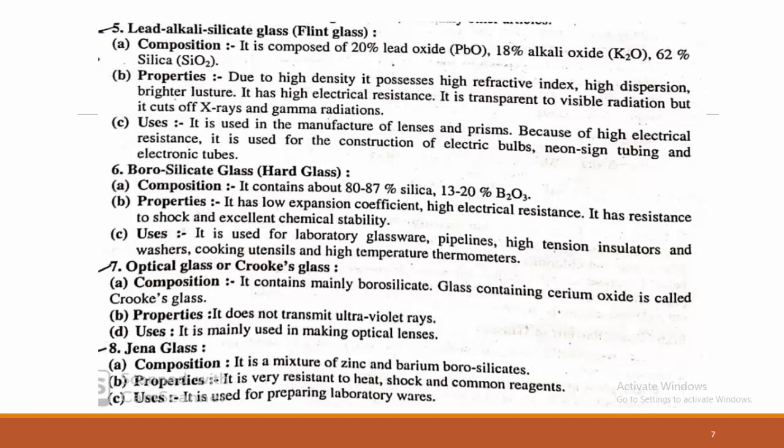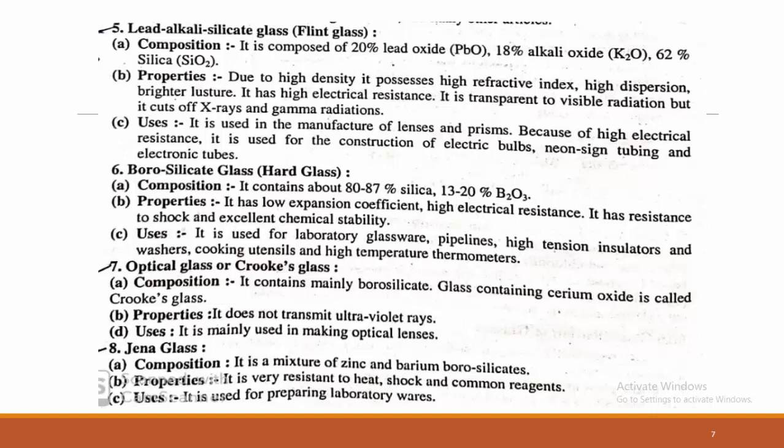Now the properties. Due to its high density, it possesses a high refractive index, therefore it is transparent to visible radiation, but it cuts off X-ray and gamma radiations. It is used in the manufacture of lenses and prisms. This is very important: it is used in the manufacture of lenses and prisms.